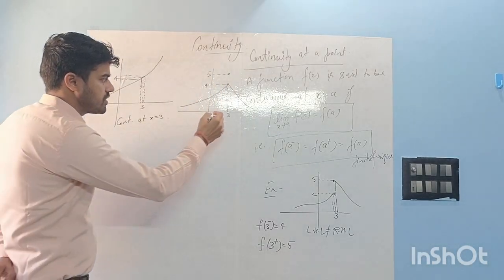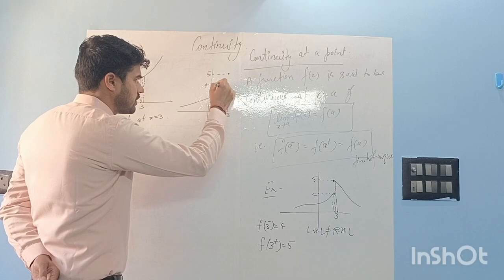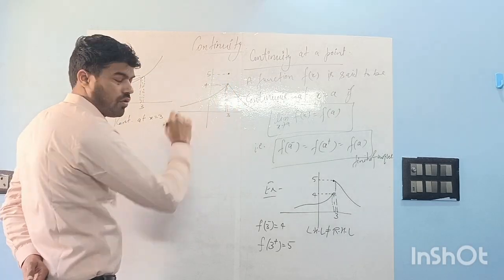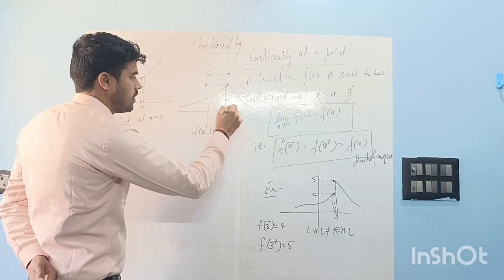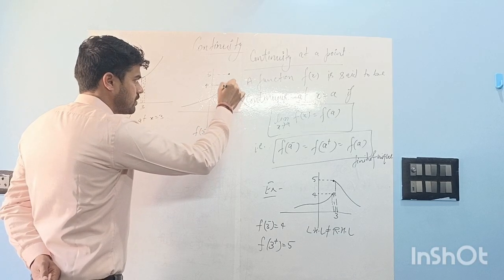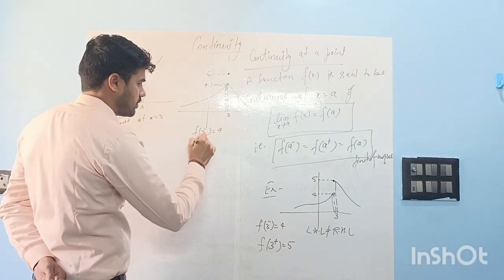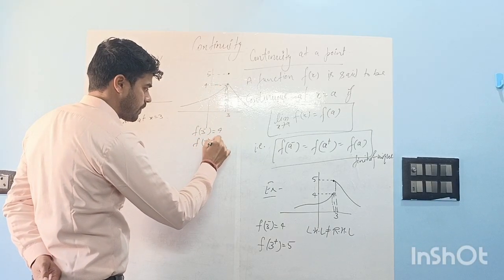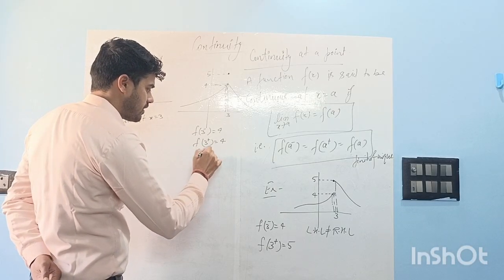Now here, what is f of 3 minus? We can see it is 4. What is f of 3 plus? It is also 4. And what is f of 3?